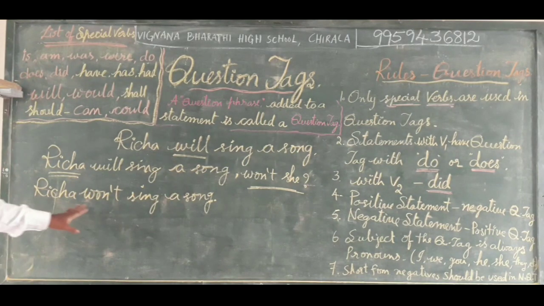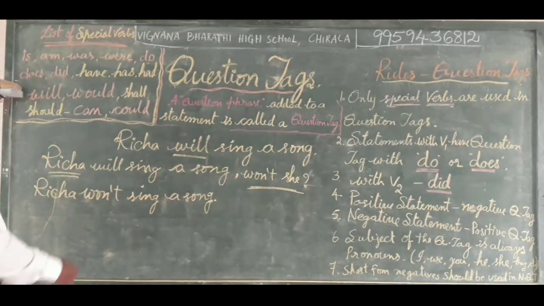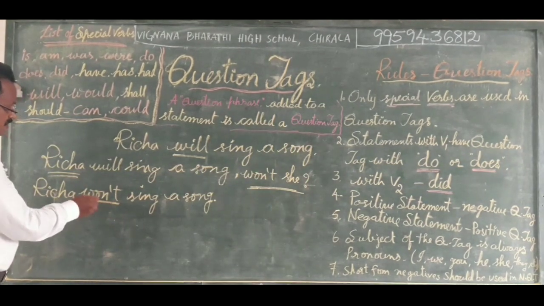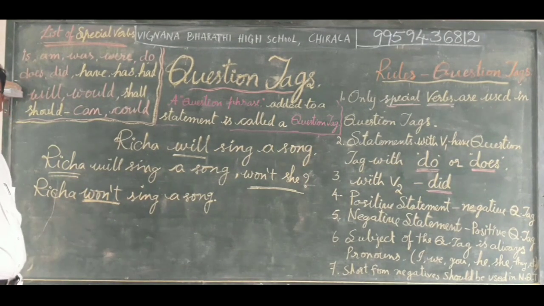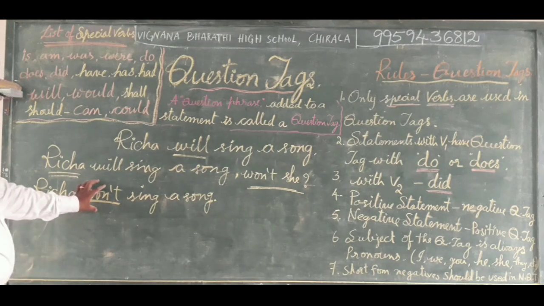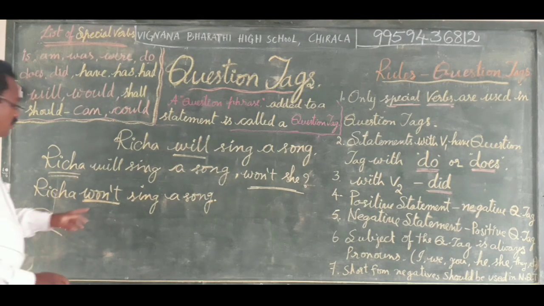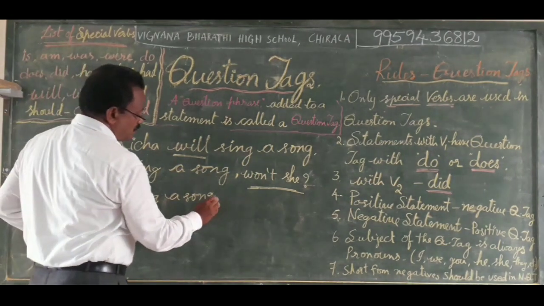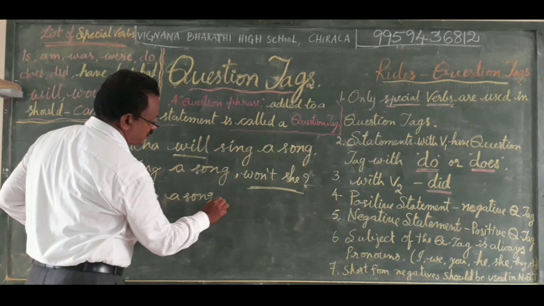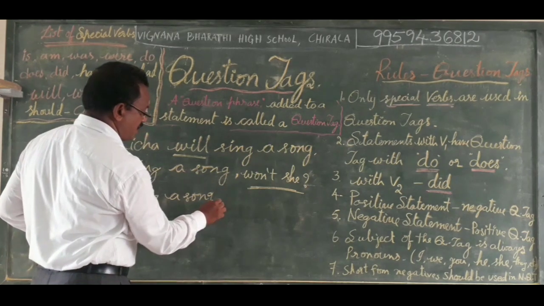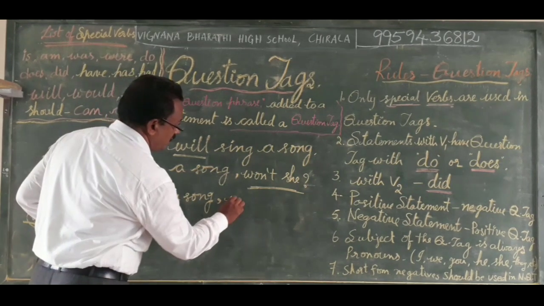Richa won't sing a song. The statement already has the negative will not, won't. Then what is the split form here? Will not. What is there in this won't? Will. Now we bring out that special verb from the sentence and write it first in the question tag. Will.